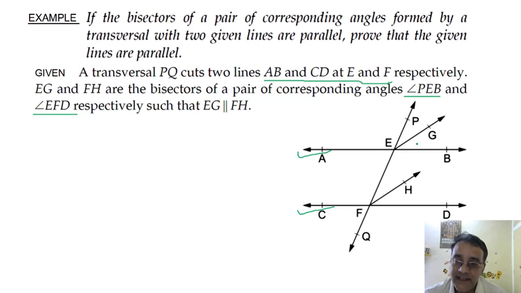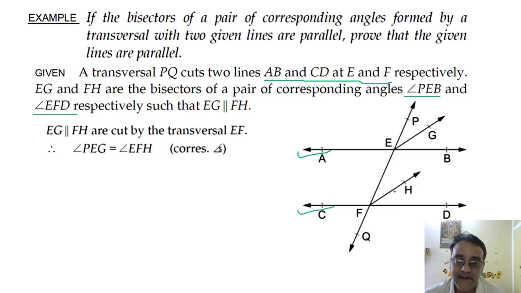Now, if EG is parallel to FH, so these two angles are equal. Why? Corresponding angles. Right, fine. And EG is the bisector of this angle, the full angle. That means this angle is half of the full angle.